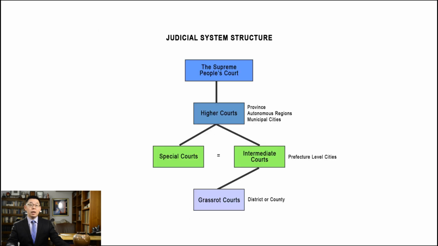Picture 6. This picture shows the 4 levels of China's court hierarchy. Typically, a case ends at the second instance. Depending on the nature of the case, it can be initiated either from a district court, intermediate court, or higher court, or even the Supreme Court. I will use a separate video to discuss China's judicial system.